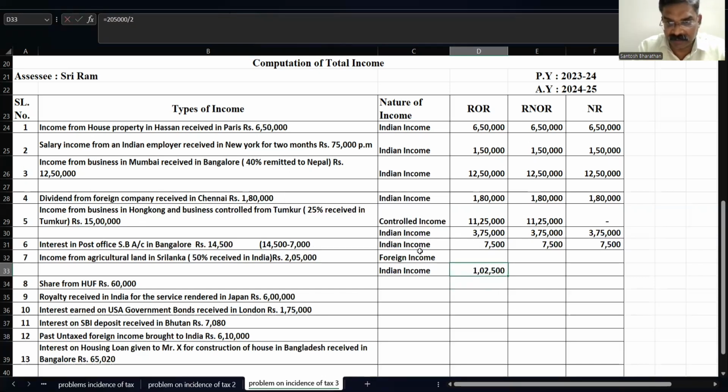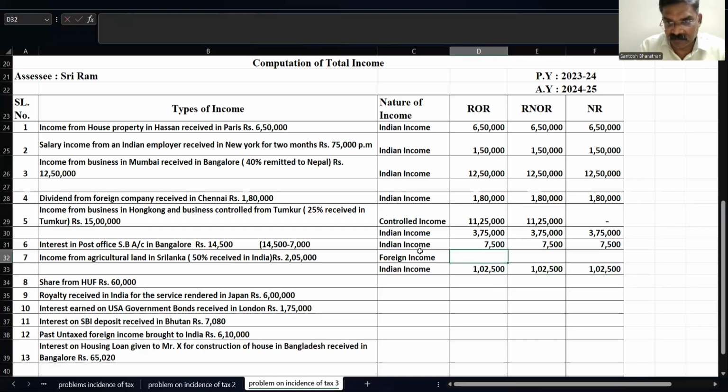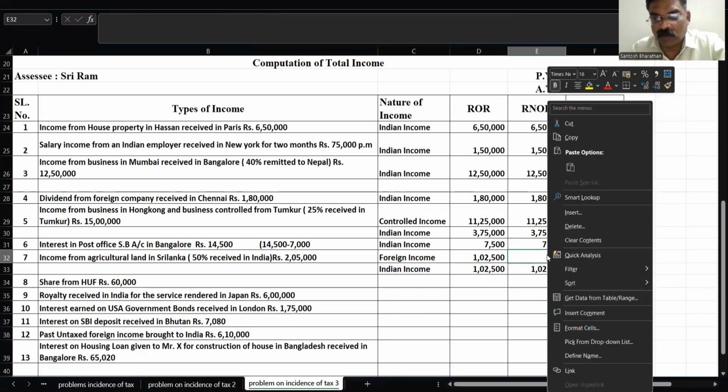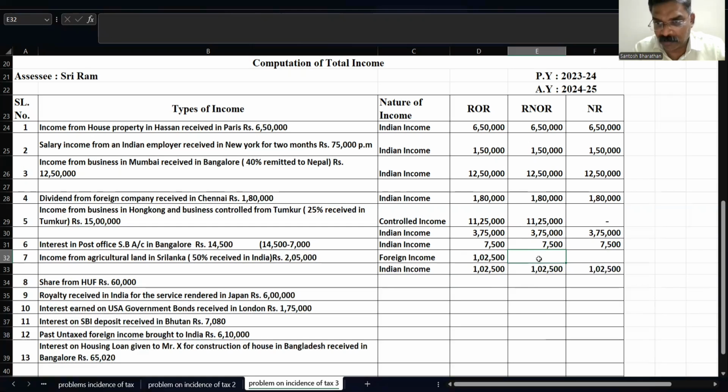Okay, 1,02,500 is taxable in all the three cases. The balance 1,02,500 is taxable only in one case, that is foreign resident and ordinary resident. So what do I mention? The rest column, I'm going to mention it as 0, 0.